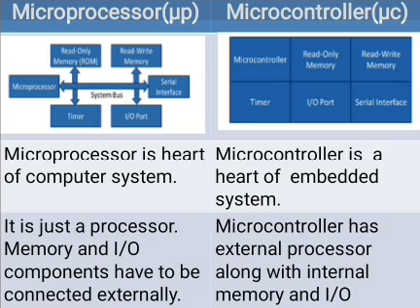The difference between the microprocessor and the microcontroller is, first one, the microprocessor is the heart of a computer system, but the microcontroller is the heart of an embedded system. What is an embedded system? The embedded system is a combination of computer hardware and software designed for a specific function. That means it does a specific job.